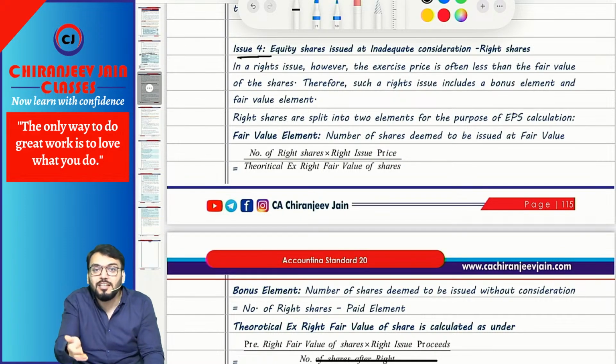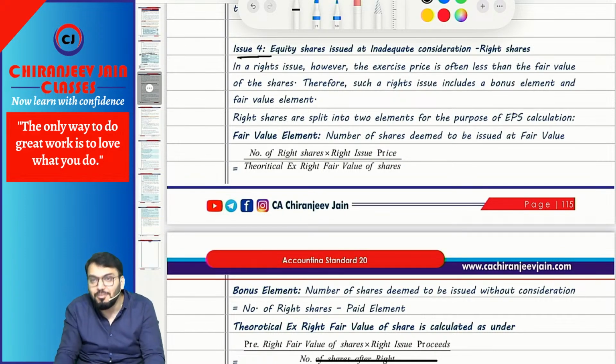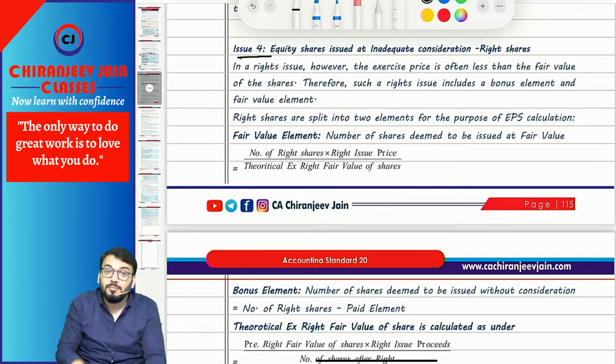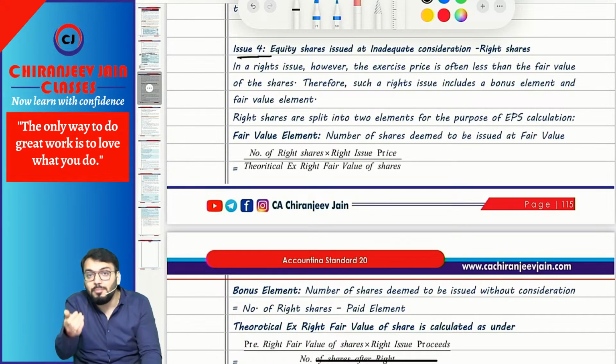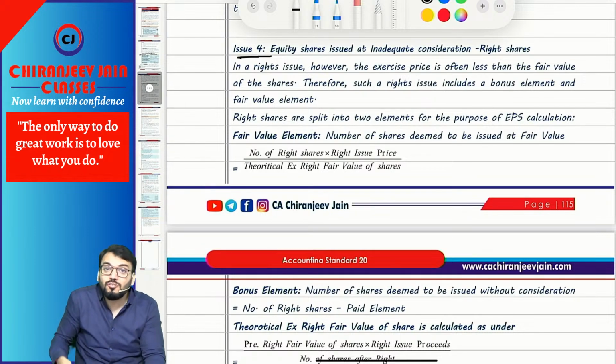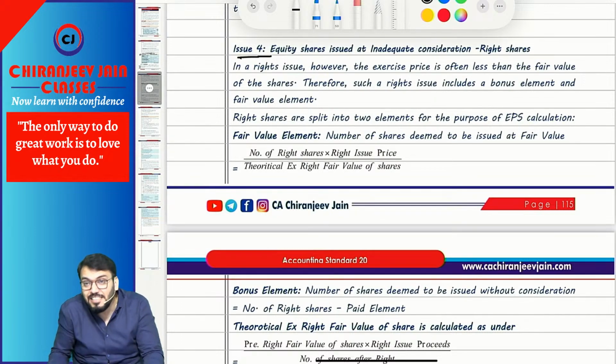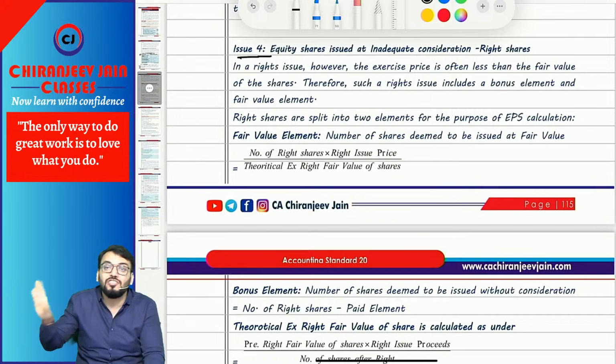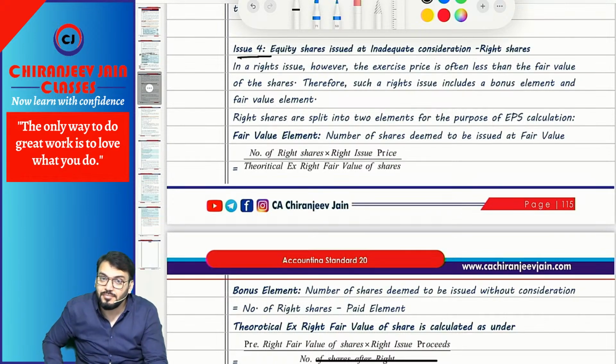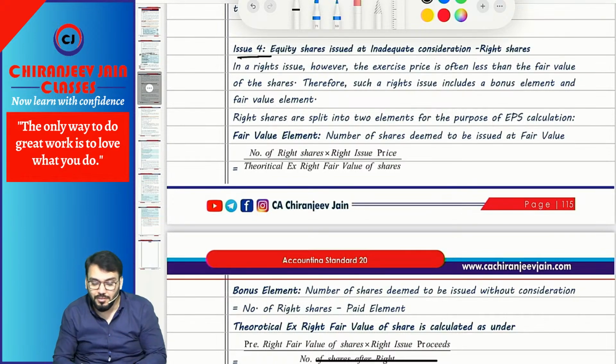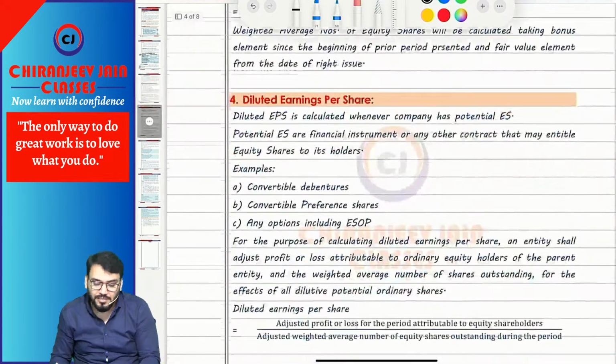The weight of the bonus element will be given for 12 by 12, meaning from the beginning of the previous year. But the weight of the paid element will be given from the date of the right issue. Be careful. In this also, previous year EPS will be restated to the extent of the bonus element. Is that okay? Yes sir. I think done.